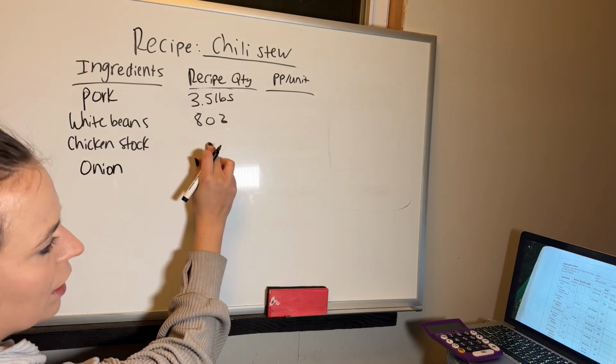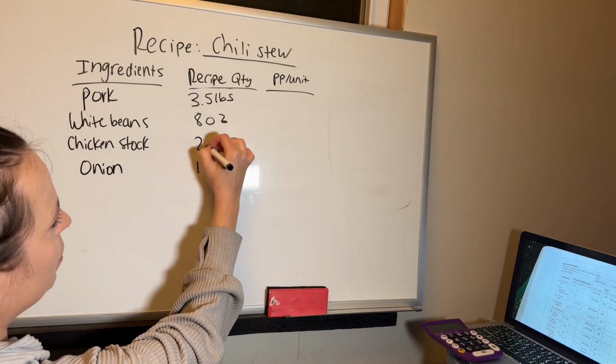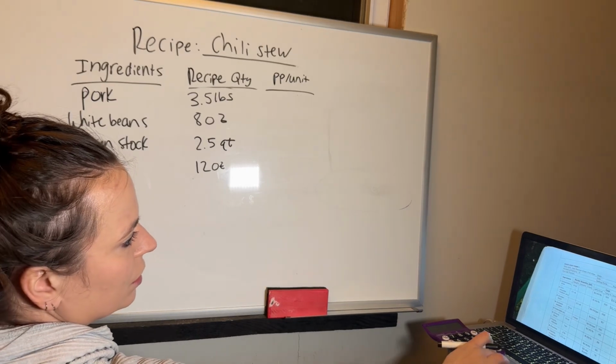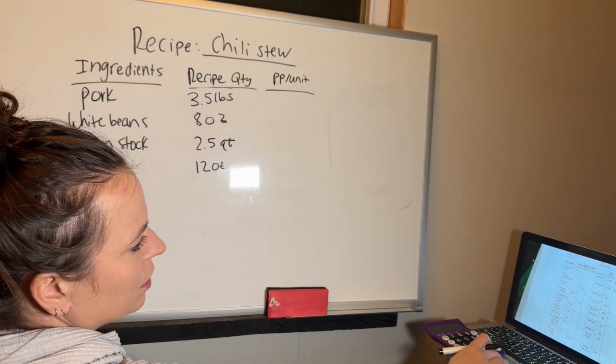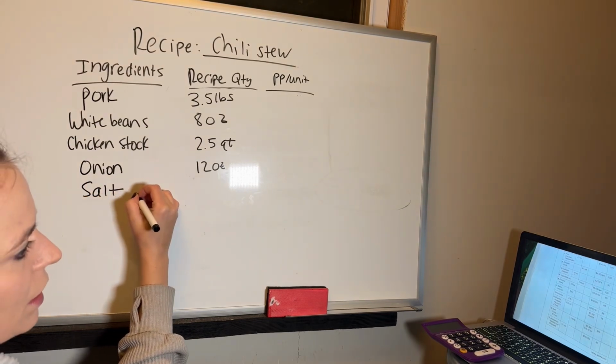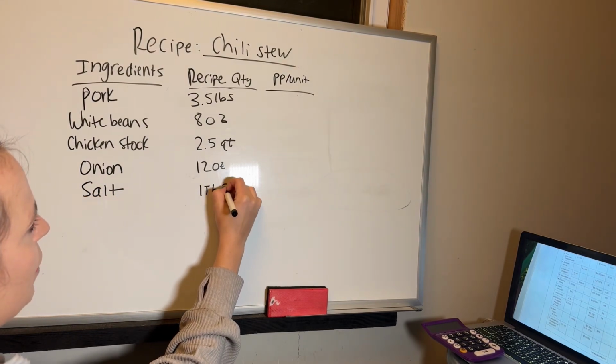Oh, I forgot the chicken stock. So chicken stock they use 2.5 quarts. Now let's also do something with tablespoons: salt. So with the salt they use 1 tablespoon.